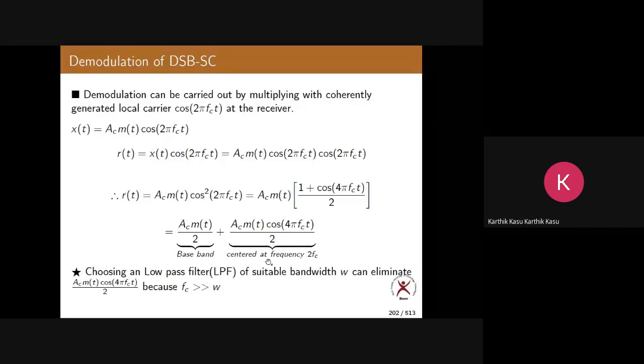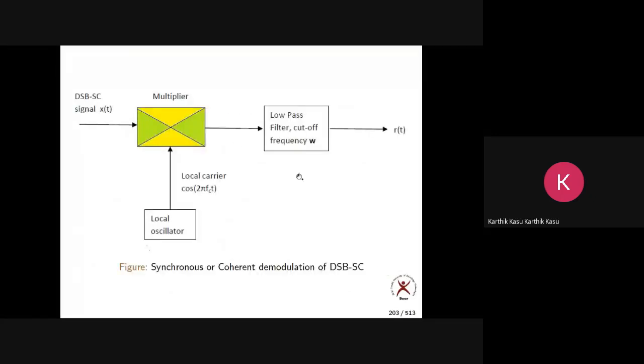This can be eliminated by passing this signal through a low pass filter with a cutoff frequency W. This is called synchronous or coherent demodulation of DSBSC. What do we do? We take X of t, that is the DSBSC modulated signal. Locally we generate a carrier, that is the local carrier. We multiply these two, and this output is passed through a low pass filter having a cutoff frequency W. Here W is the bandwidth of the message signal.